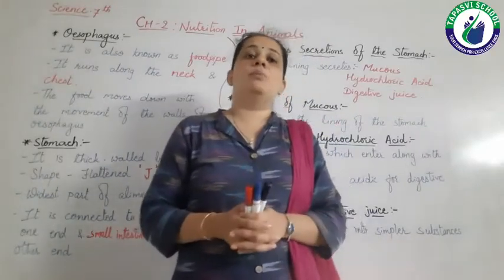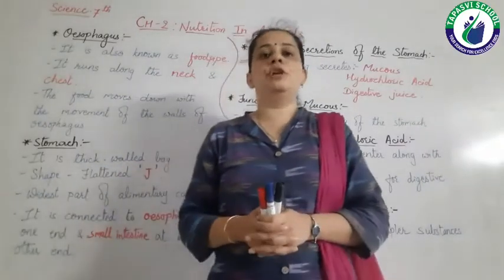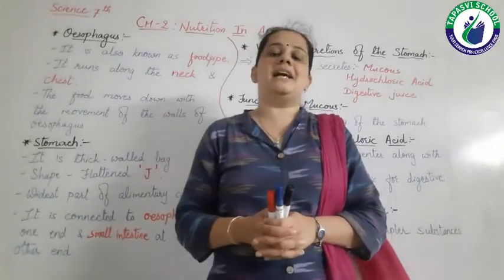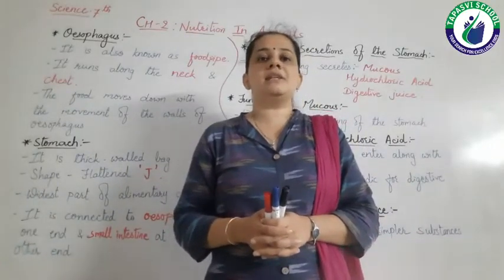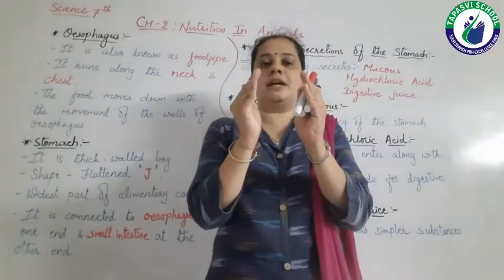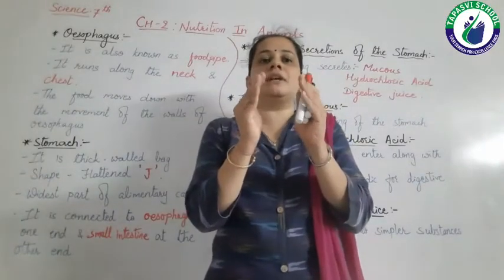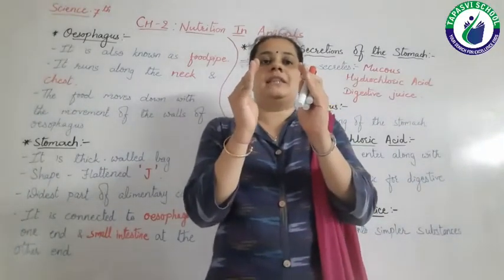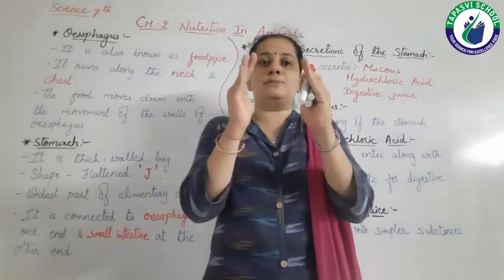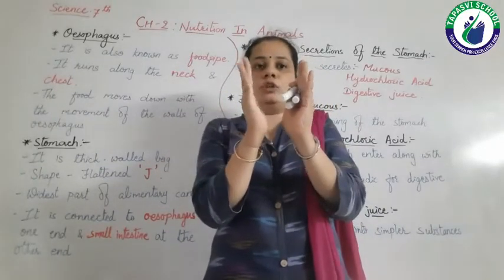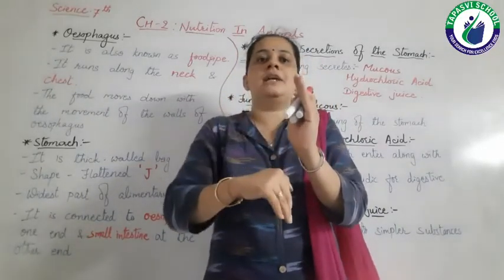This movement of food is known as peristaltic movement. Means when the food comes in the esophagus, it swells. Then the wall of esophagus pushes the food, so the food goes down.